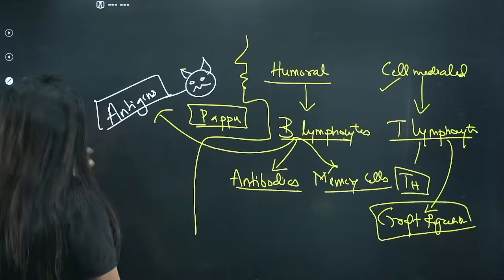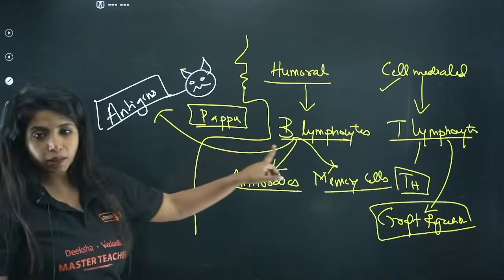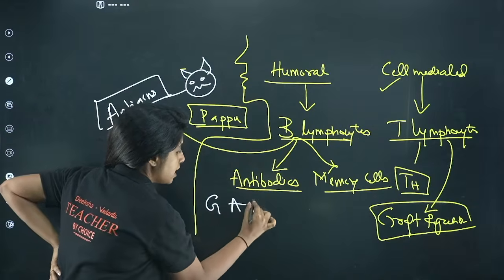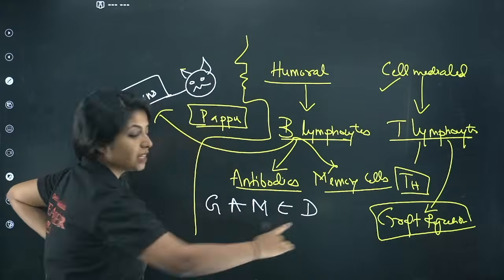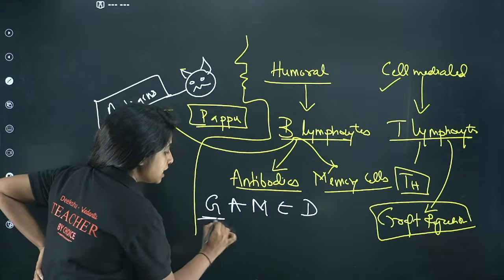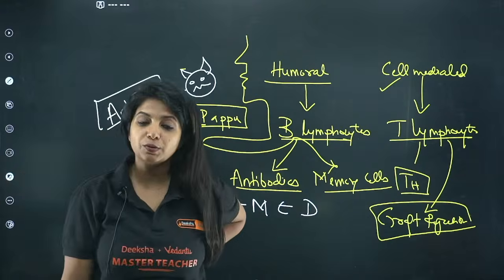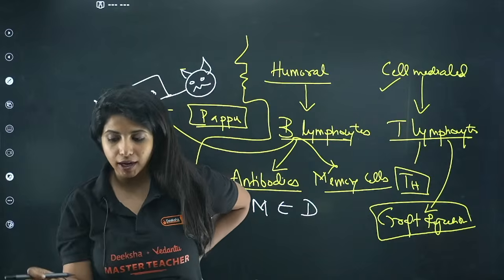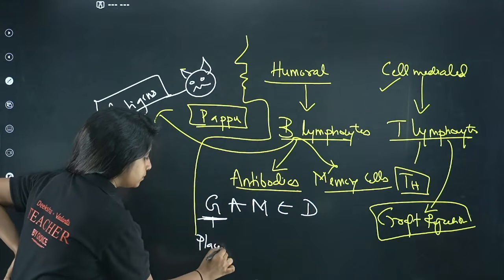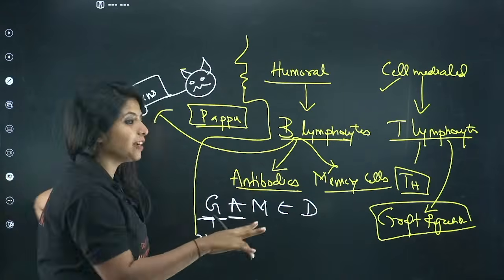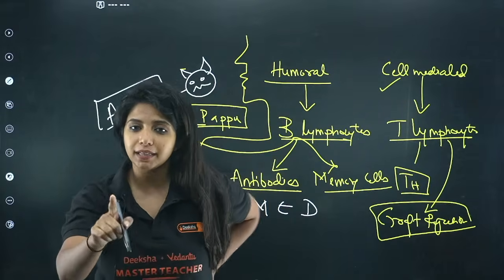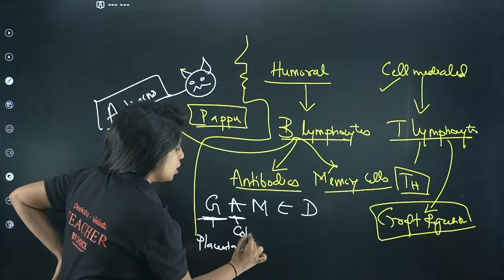Now, under antibodies, we studied that only B lymphocytes produce antibodies, right? And antibodies are of 5 types. You can remember them like this: G-A-M-E-D, gamed. G is the first antibody to be transferred from the mother to the child through the placenta. A is the second antibody that is transferred from the mother to the child, through the milk, the first milk, which is known as colostrum.